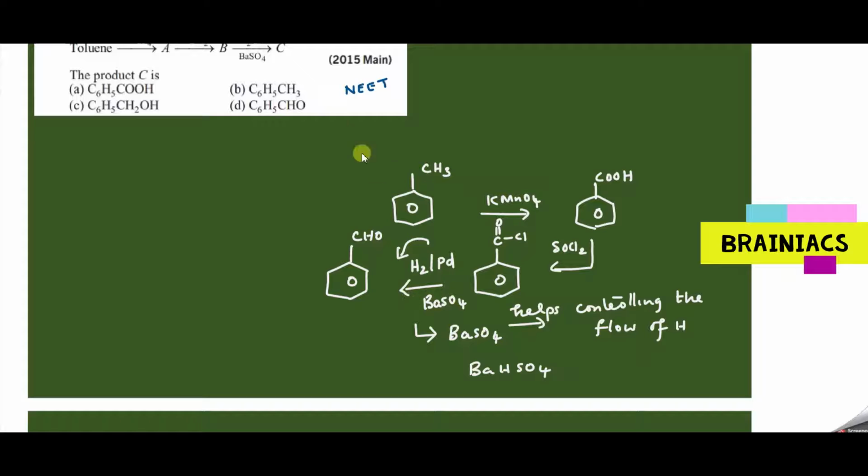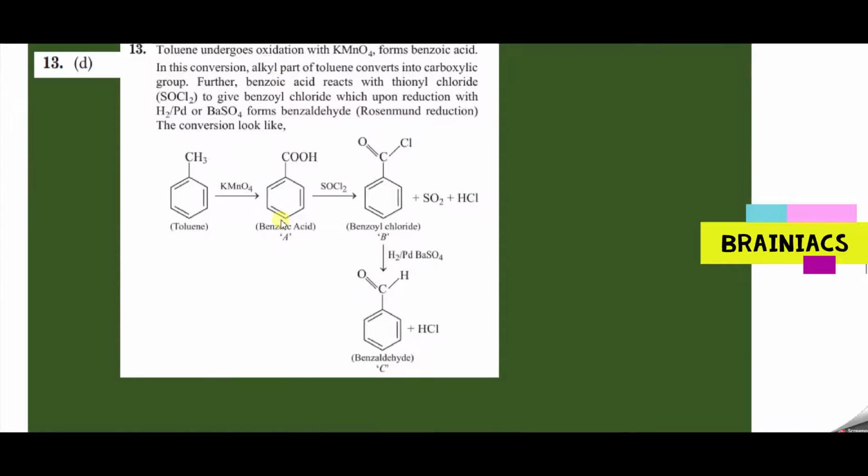Otherwise, if barium sulfate is not given in the option, can you tell me what is the answer? If barium sulfate is not present, this will undergo continuous reduction and form benzyl alcohol. So please remember that barium sulfate is an agent that helps in forming the adduct barium hydrogen sulfate, but its role is to control the flow of hydrogen during reduction. Clear? So the answer should be option D. Okay, let's switch to the next question.